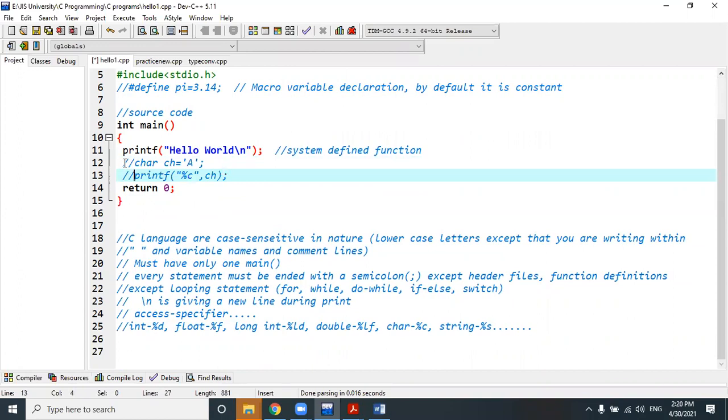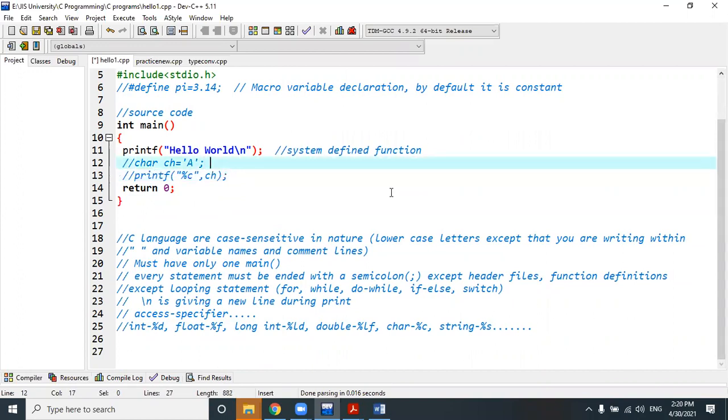Here we have taken input. This kind of input taking is called compile time input declaration. There are two kinds of input declaration. One is compile time, another is runtime. What is the difference between them?